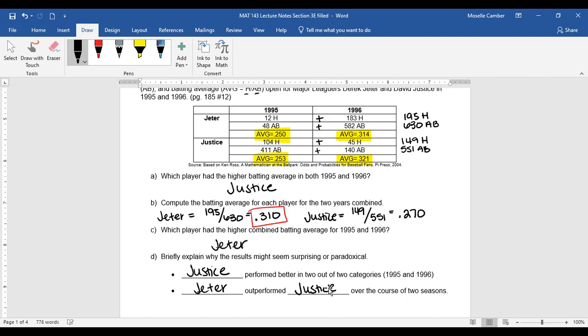This is because if you look at the numbers of at-bats and hits, Jeter has a lot of hits on his higher average, whereas most of Justice's hits came in at-bats with his lower average. So when you combine them together, Jeter's higher number with more hits contributing to it makes him the better one overall.